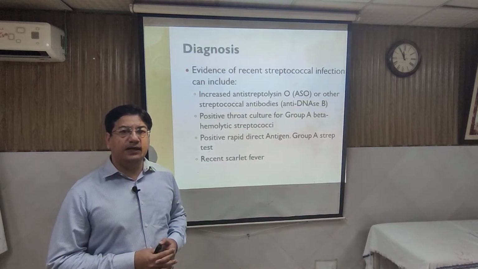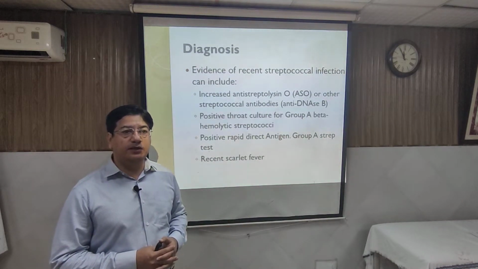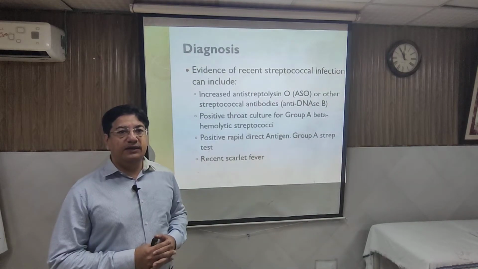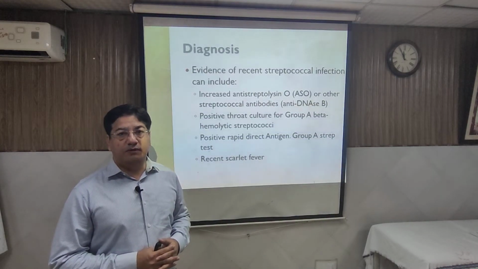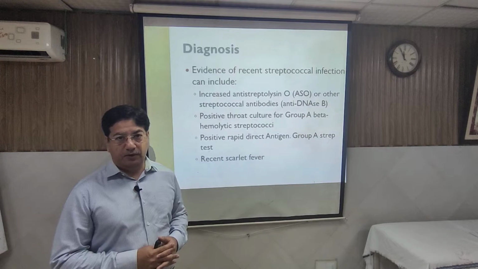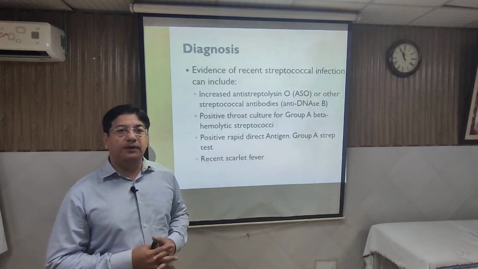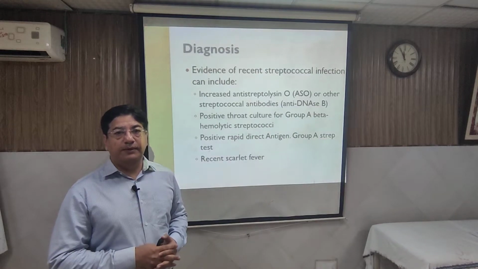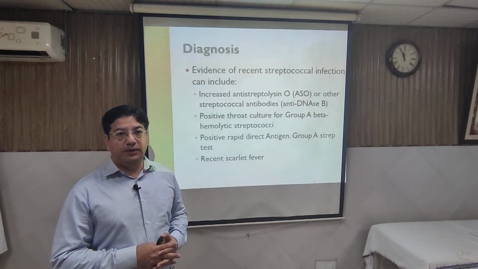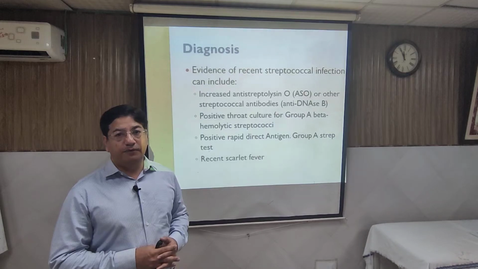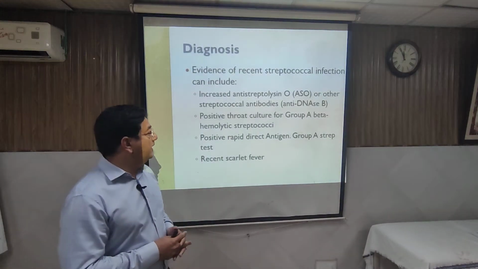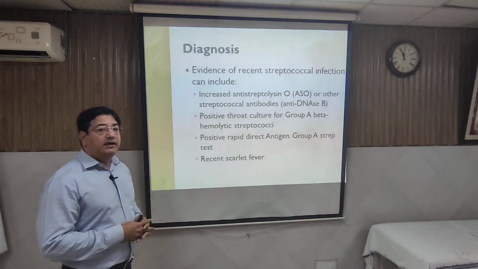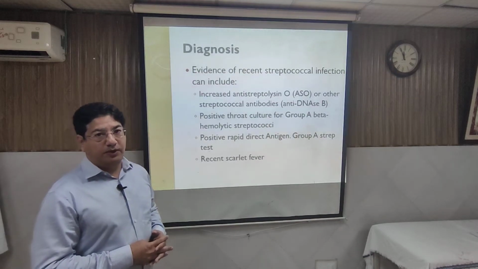In children, Sydenham chorea or rheumatic chorea is the commonest reason. So even if there is no evidence of recent streptococcal infection, because chorea sometimes happens after 6 months, you should label it and treat it as rheumatic chorea, because you have to give prophylaxis for a longer time.